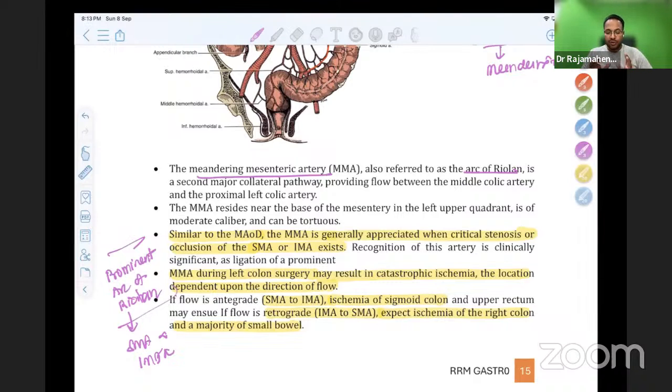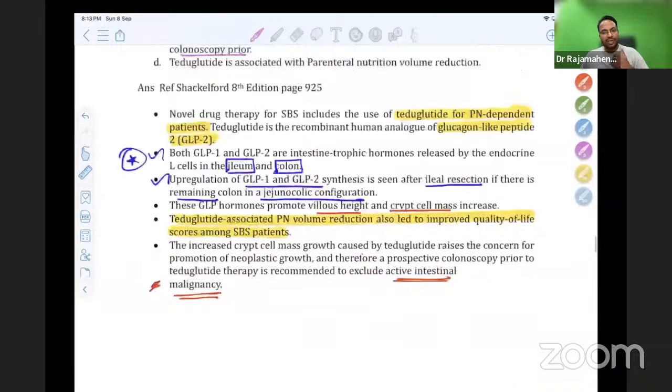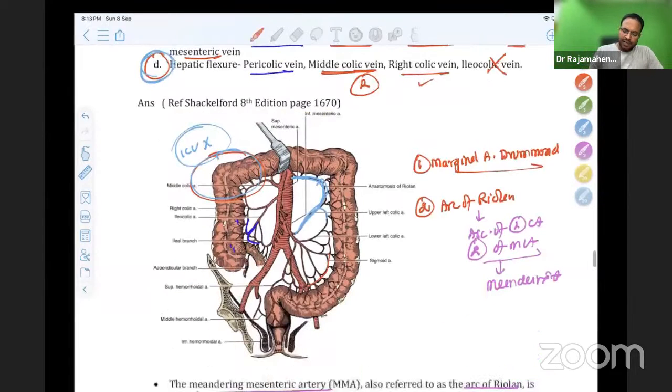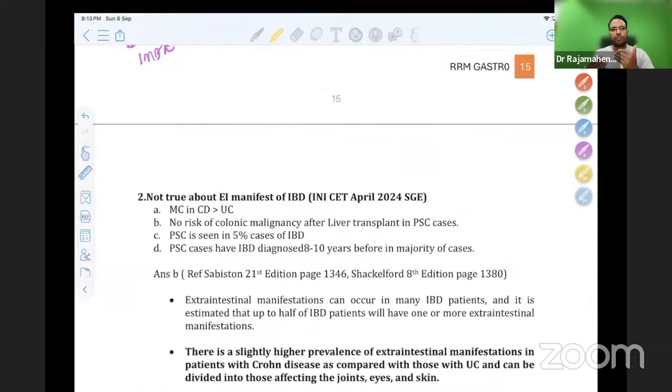So just remember, related to venous drainage. We had around 8 questions from small bowel, and some 5 to 6 questions from colorectal. So they have equally distributed the questions as per SG exam. So let us see the other questions from colon. This is again a simple, straightforward question, not so complicated. It's like a basic general surgery question.